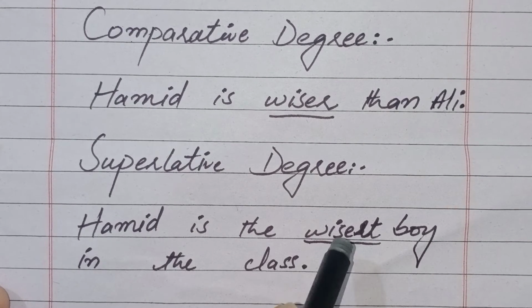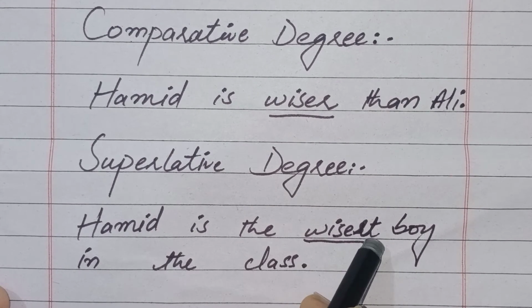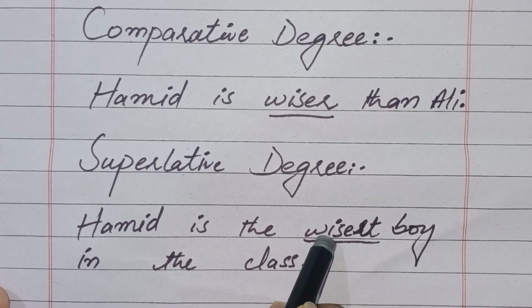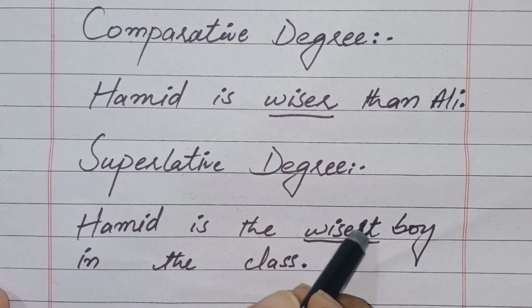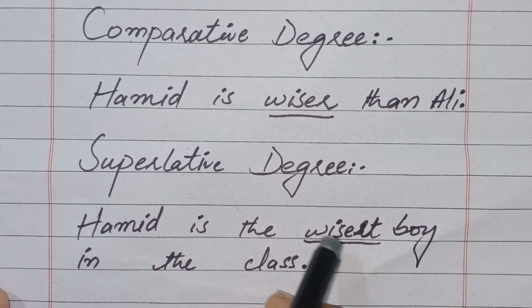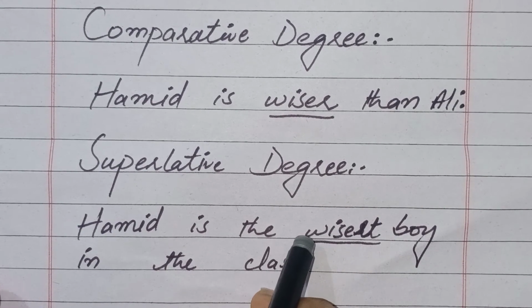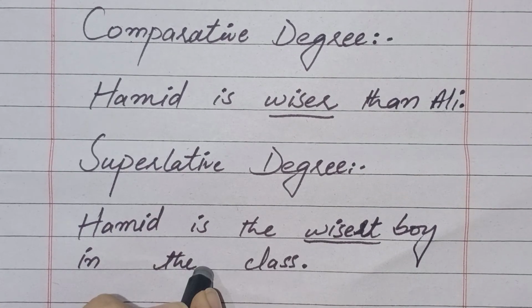So students, we can say that when we add est after positive degree, it's called superlative degree, and when we write most before positive degree, it's also called superlative degree. As I say, she is the most beautiful girl in the class. In this sentence, the words most beautiful are superlative degree.